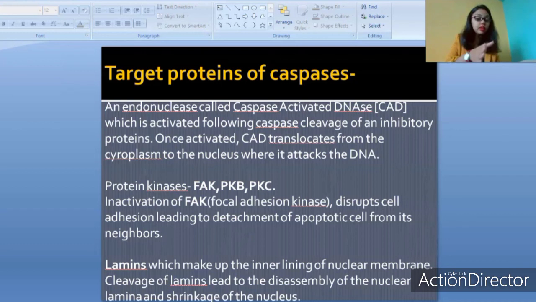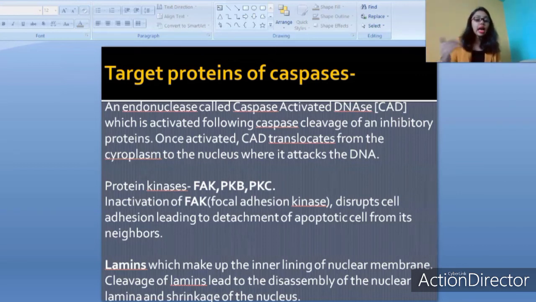Also, here we see that since the focal adhesion kinase is cleaved by our caspases, hence there is detachment. Because what is the role of FAK? What is the function of FAK? FAK's function is to cause adhesion. FAK's function is to bring about adhesion of these cells in their tissues. Now if the FAK itself is cleaved by our caspases, then there is detachment.